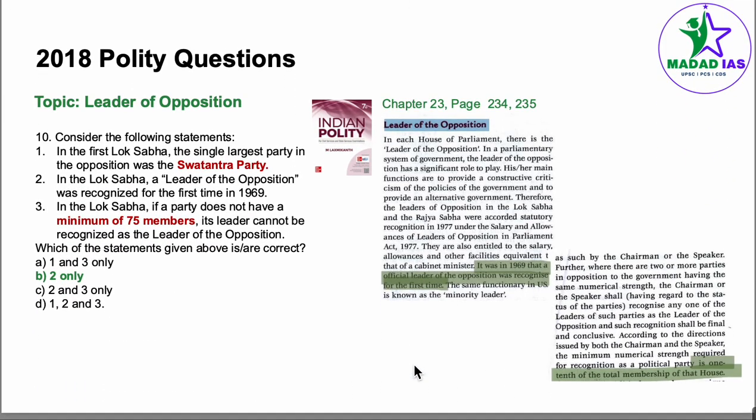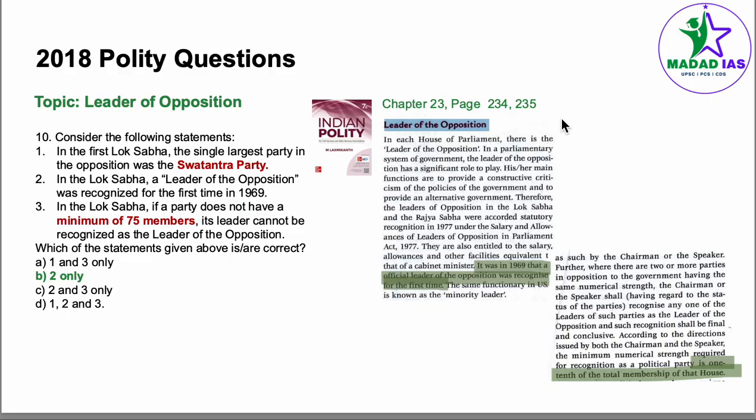Coming to question number 10, leader of opposition. Consider the following statement. In the first Lok Sabha, the single largest party in the opposition was Swatantra Party. This is incorrect. It was Communist Party. This particular line is not given in Lakshmikant. It might be given in NCERT, but I'm not sure. Coming to point number 2, in the Lok Sabha, leader of opposition was recognized for the first time in 1969.